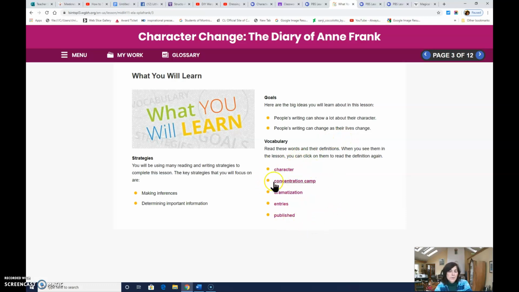You want to read these vocabulary words and know their definitions. If you click on one, you can see the definition right away. Character is a person's way of acting and thinking. You should know these terms by the end of this week. Let's move on to the actual exercise.